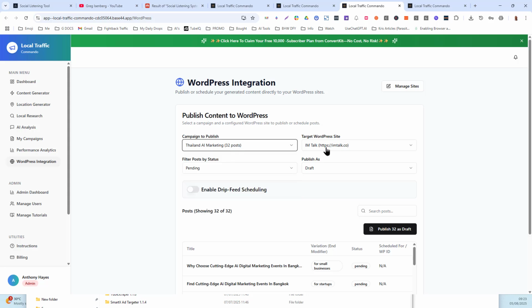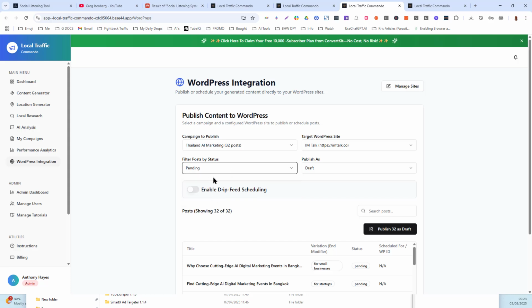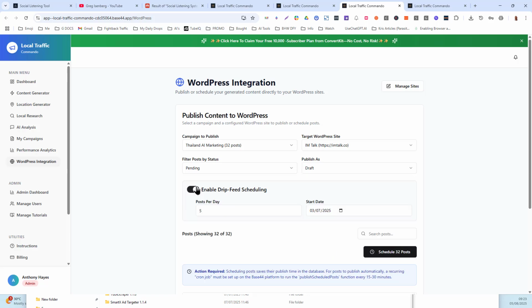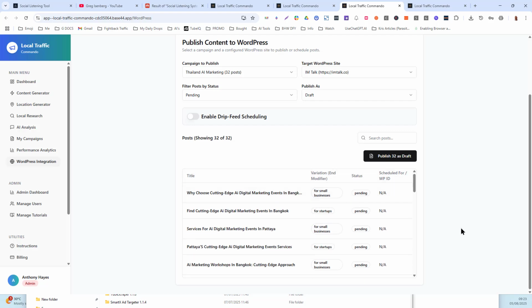Now you can archive these campaigns as well. You choose your target website, and here it's going to show all posts, or you can separate by what is still pending if you put it on some kind of schedule or posted just a few at a time. And you can publish as draft as well. You can enable drip feed scheduling. Personally, I'd rather do that within WordPress.